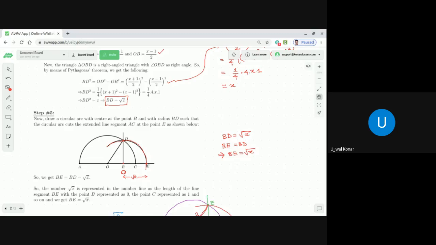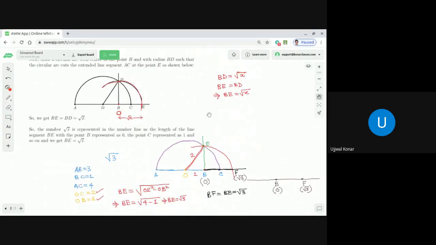As we get a line segment BE, which is equal to square root of x, it is pretty simple to represent in the number line. How? We will represent the point B as the number 0. Then obviously point E, which is on the right hand side of B, is square root of x, in context to the generic discussion.